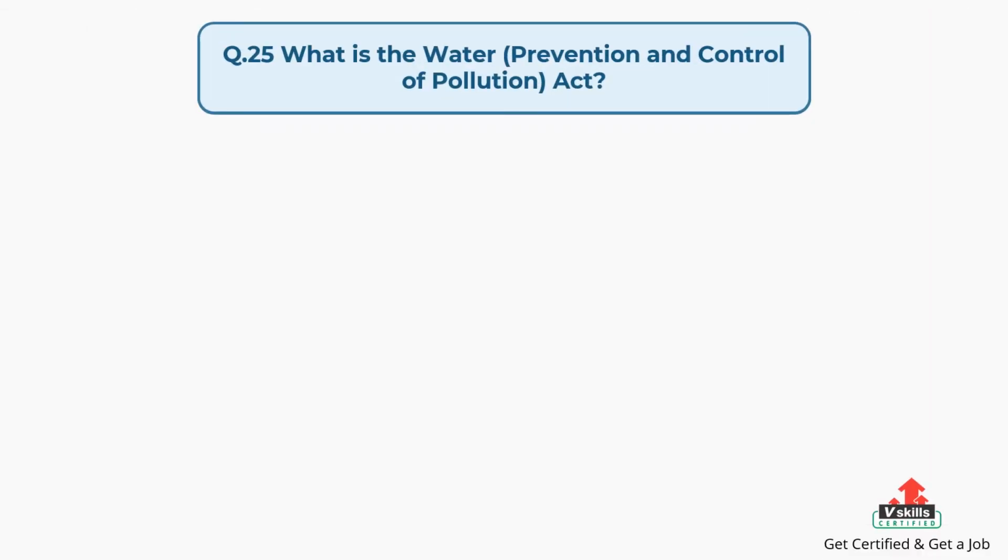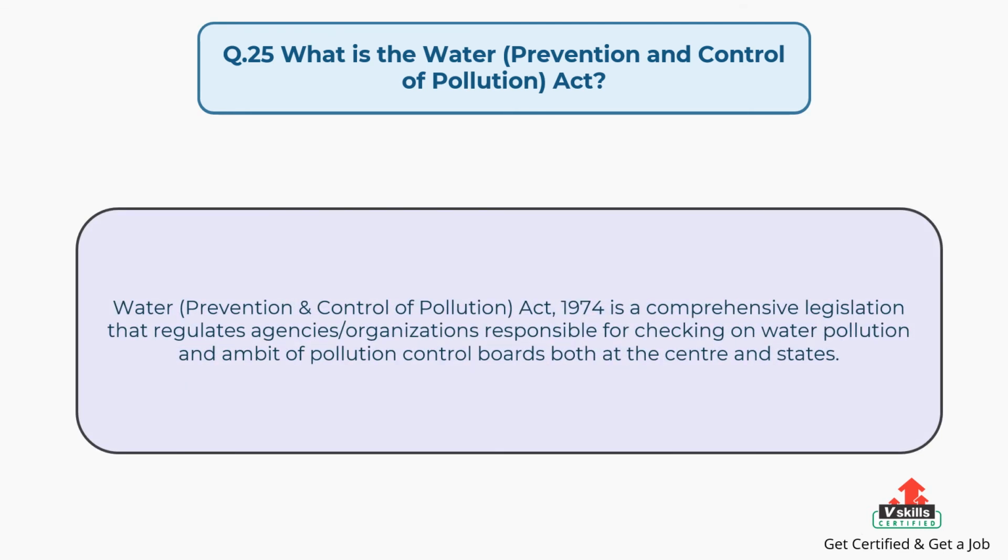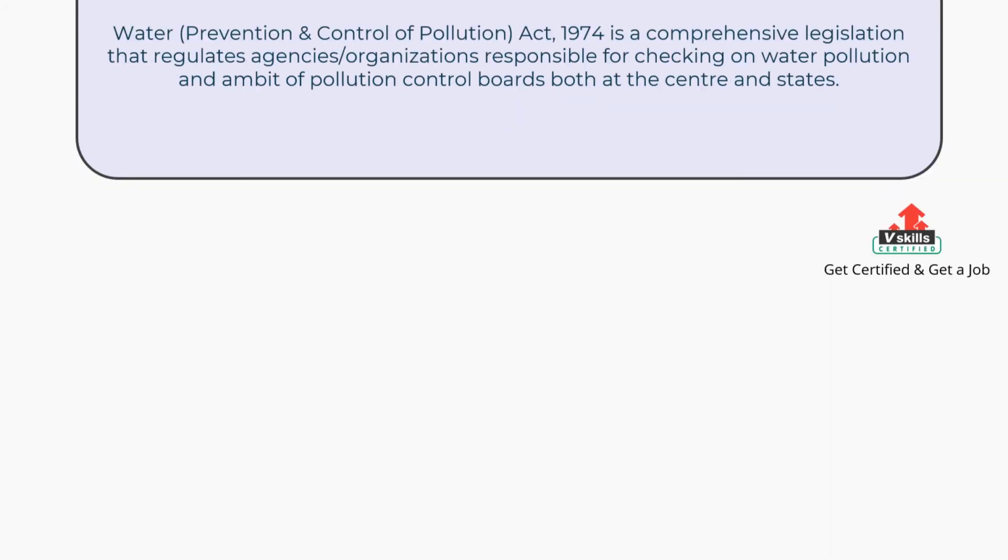Question number 25. What is the Water Prevention and Control of Pollution Act? The answer is, Water Prevention and Control of Pollution Act, 1974 is a comprehensive legislation that regulates agencies or organizations responsible for checking on water pollution and ambit of pollution control boards both at the center and states.